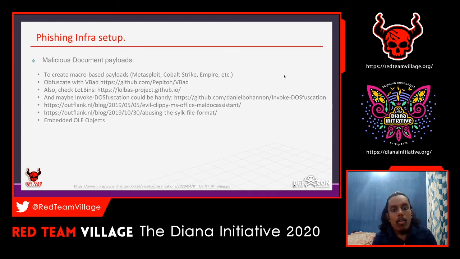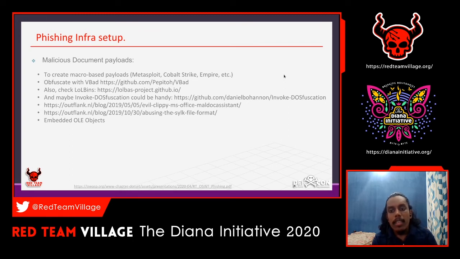Also you can obfuscate with VBAT. That's another good tool to obfuscate your payload. Also you can check the LOLBins. There are so many bin files in there, so you have to check that. You can also use Invoke-DOSfuscation, the obfuscation that you can use.